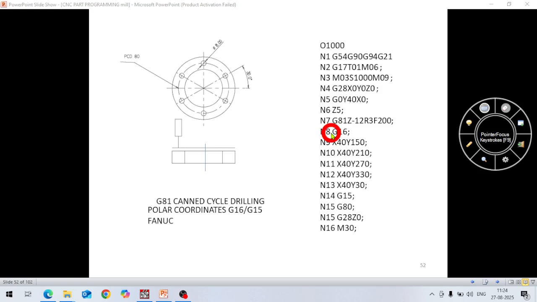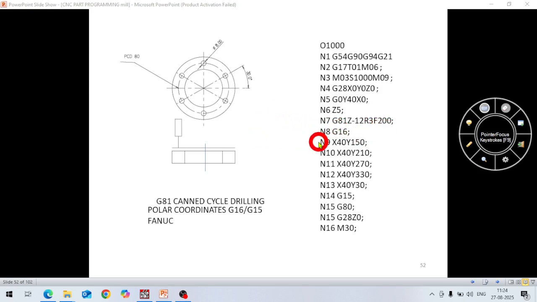So next, now it is drilling cycle, canned cycle drilling G81. G81 Z minus 12. This is the depth of the component, Z minus 12 total depth. R3 is retract plane here, 3 mm. Each time it will come to this and then it will go to the next hole, like that. R3 F200. F means feed. Feed is 200 mm per minute. This is the cutting feed. Okay.